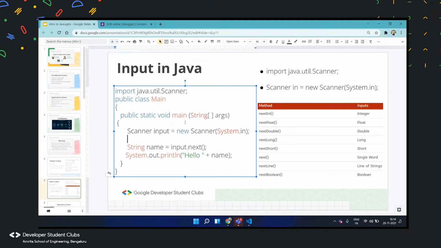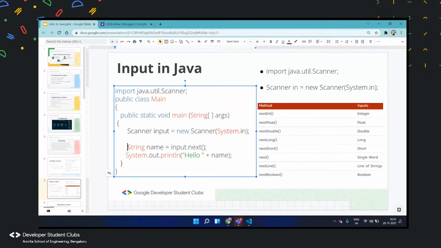And Scanner is a class that gives you the opportunity to input words, numbers and other data. We generally import this from the java.util package. The java.util package has many more classes, but here we want to do input and output. So here we are importing the Scanner class.